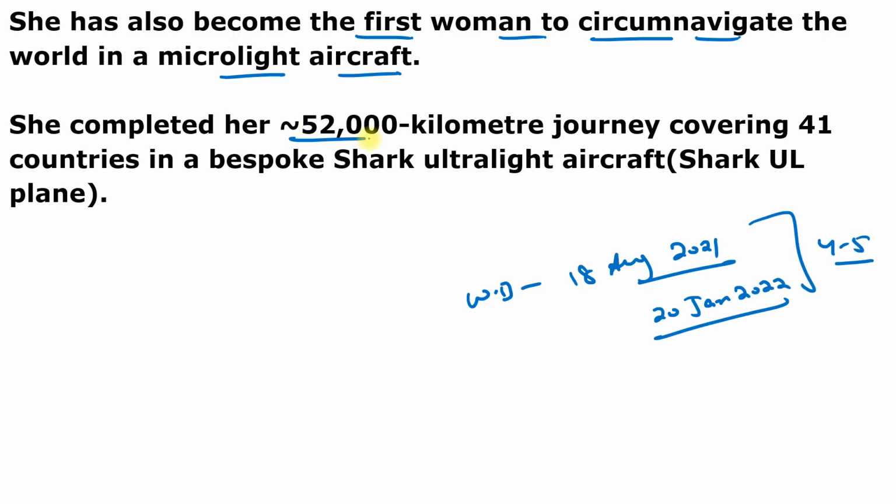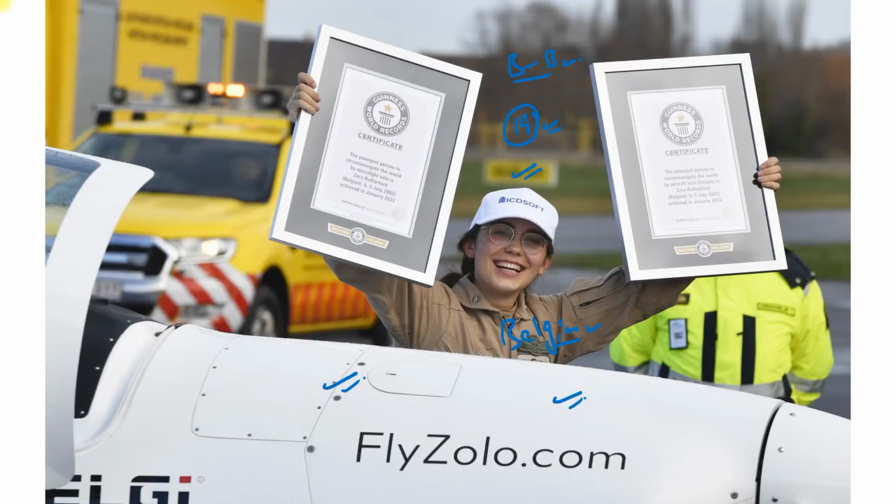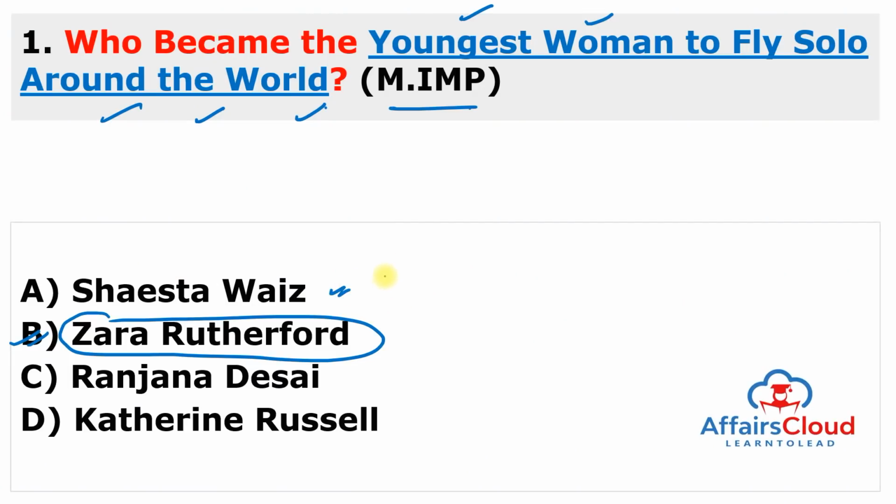And she completed her almost 52,000 kilometer journey covering 41 countries in a bespoke Shark ultra-light aircraft, which is also known as Shark ultra-light plane. Previously, the record of the youngest woman to fly solo around the world was held by American aviator Shasta Vyas. You can also see this name in the option, yes, Shasta Vyas, who achieved this feat at the age of 30 in the year 2017.